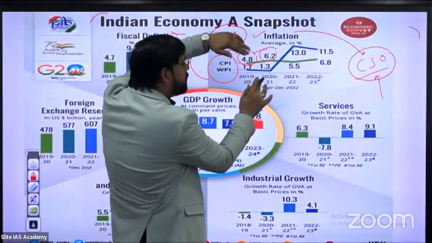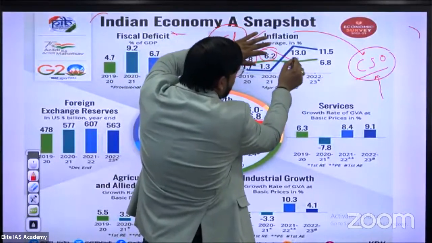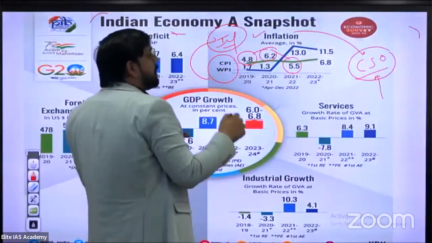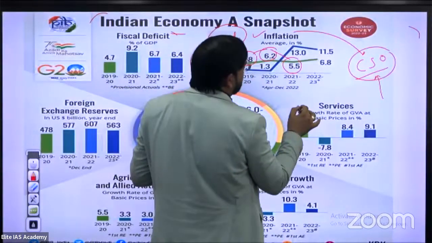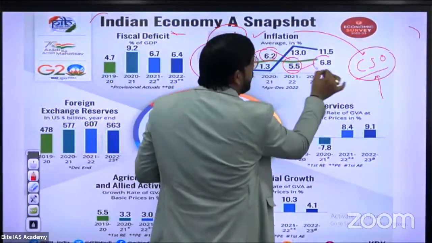After that, in 2020-21, it decreased to 5.5%. And in 2022-23, the economic survey report of the finance ministry shows that it increased from 5.5% to 6.8%.